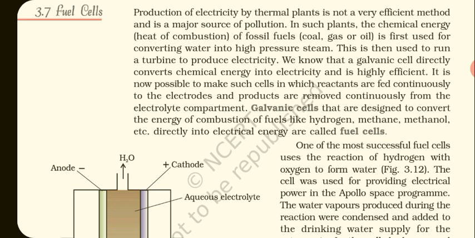So we all know that a galvanic cell directly converts chemical energy into electrical energy and is highly efficient. So it is possible to make such cells in which reactions are fed continuously to the electrodes and the products are removed continuously from the electrolyte compartment. Galvanic cells that are designed to convert the energy of combustion of fuels like hydrogen, methane, methanol, ethanol, etc. directly into electrical energy are called fuel cells. So this is the definition of fuel cells.